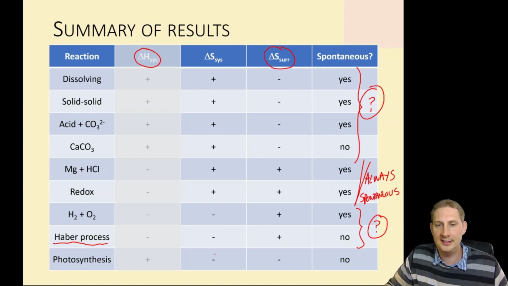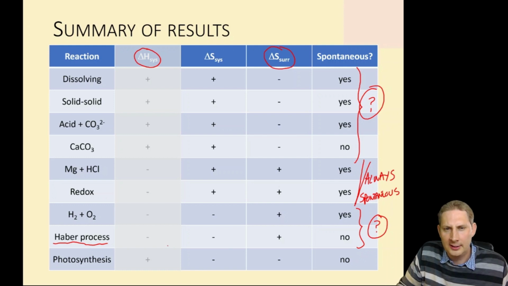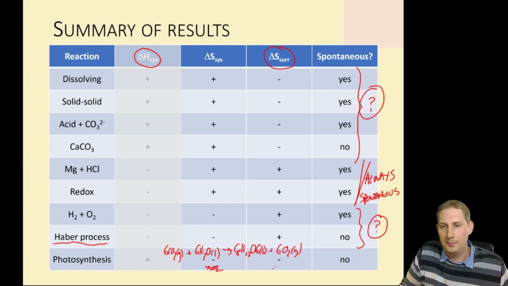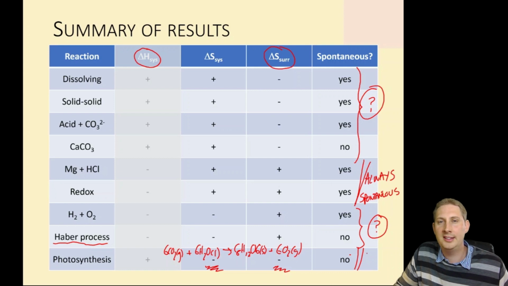For photosynthesis, however, where we've got 6CO2 gas plus 6H2O liquid going to C6H12O6 solid plus 6O2 gas, there's clearly a decrease in entropy of the system. It's also endothermic, and this reaction is not spontaneous. And in fact, any reaction where both the system and surroundings lose entropy is never spontaneous.